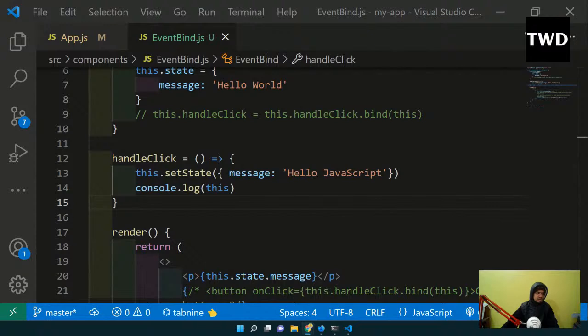Now we are going to look into another topic, which is known as method as props. In React, React is a library and Angular is a framework. Angular has way too many features than React, and one of the top features of Angular is two-way data binding, which means data flows from parent to children and children to parent seamlessly.